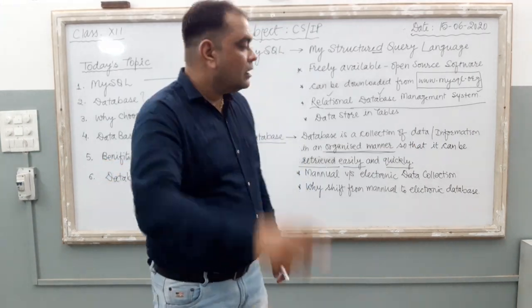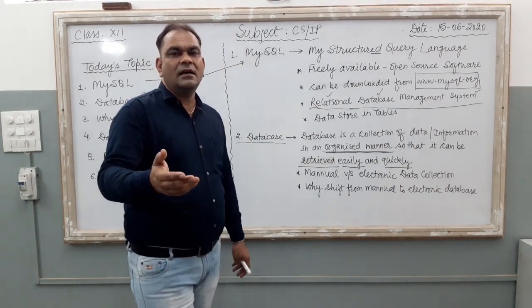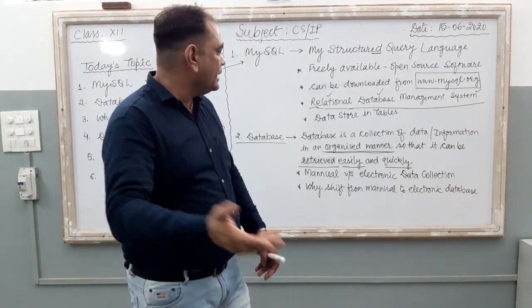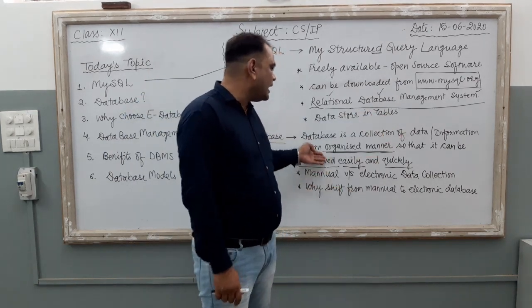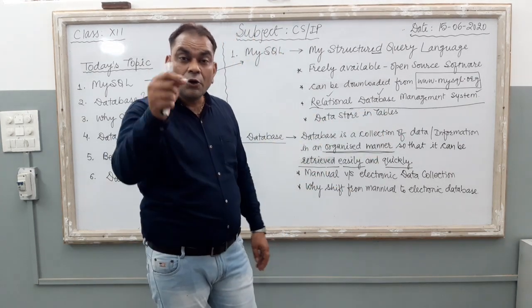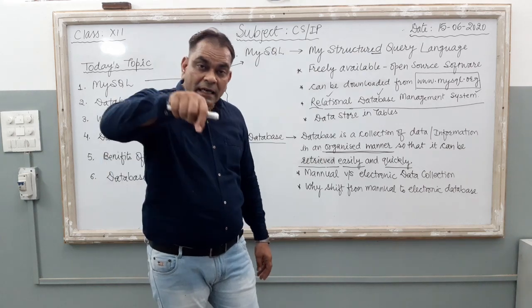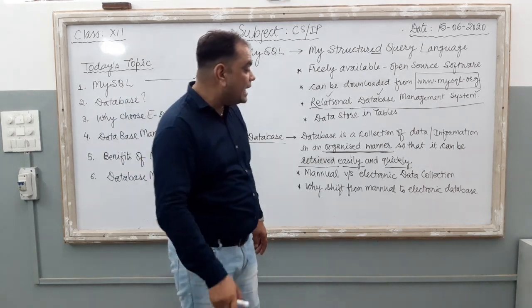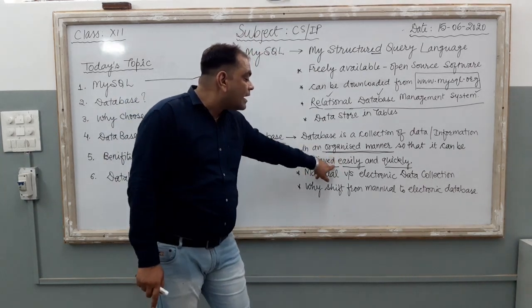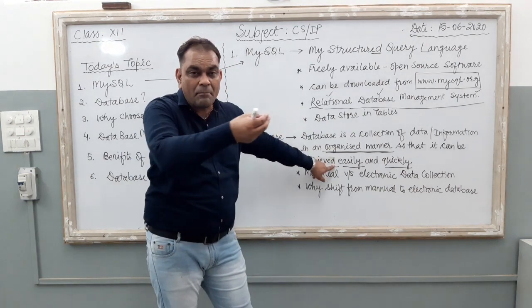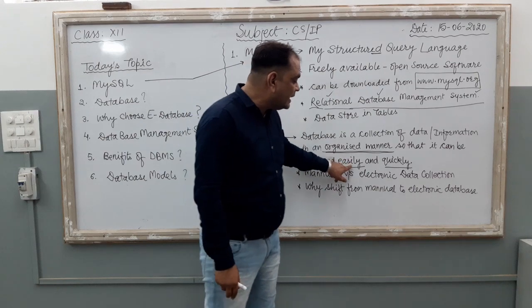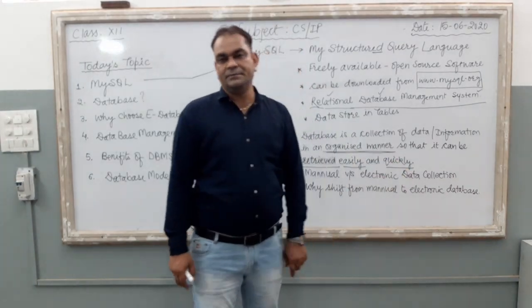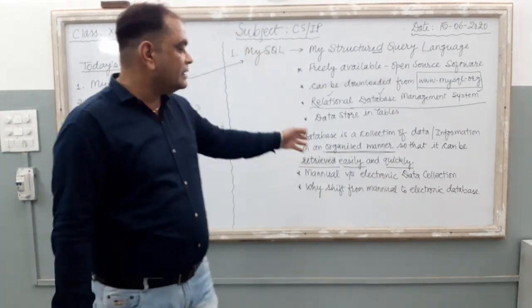So here register is an organized manner, so we can say database is a collection of data of information in an organized manner. क्यों organized manner में, क्यों करनी चाहिए organized manner में? So that it can be retrieved. Retrieve means to getting back the information. It will retrieve easily and quickly. These 2 points are there in this database.